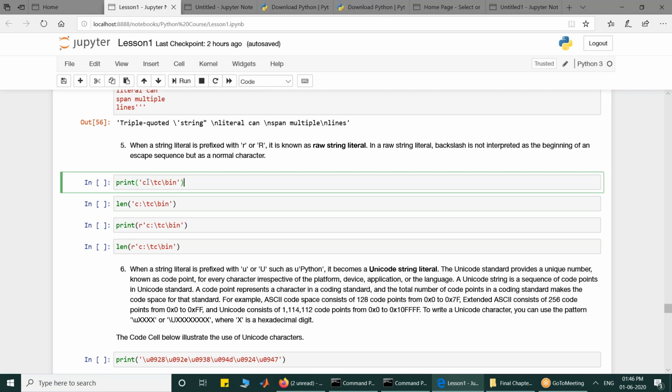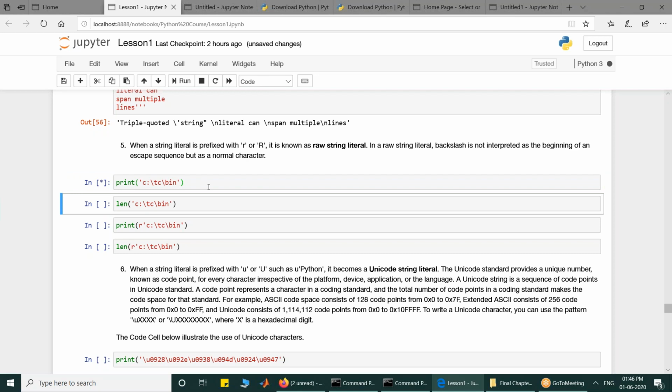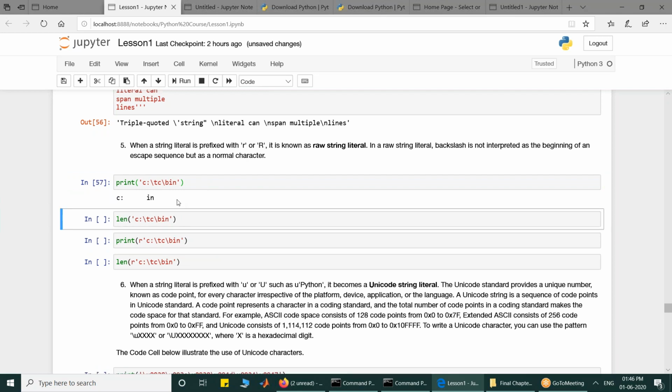So the output that I am expecting here is C colon space IN. Let me tell you how you got this. C is printed, colon is printed, then tab is given, and then another C is printed. So when backspace is given, the cursor comes below C, because backspace is set.